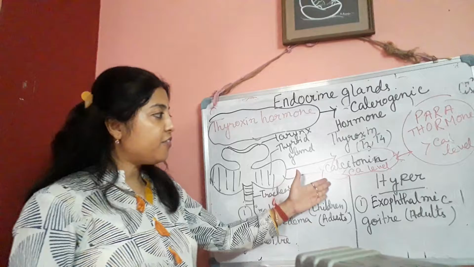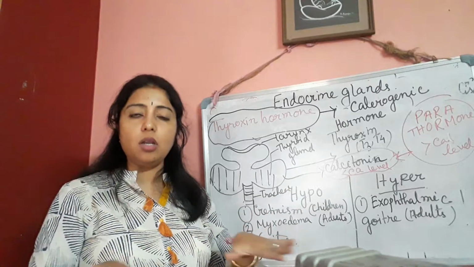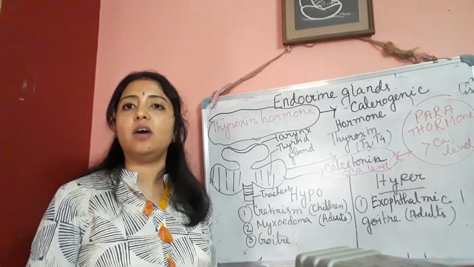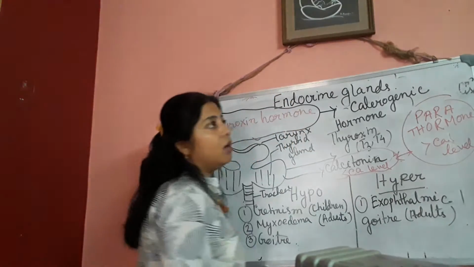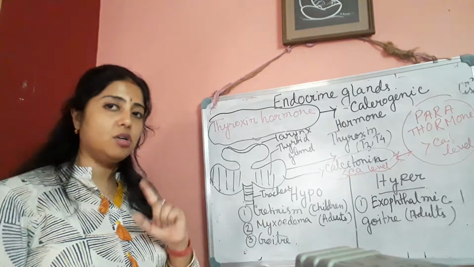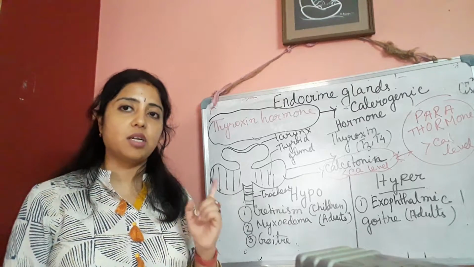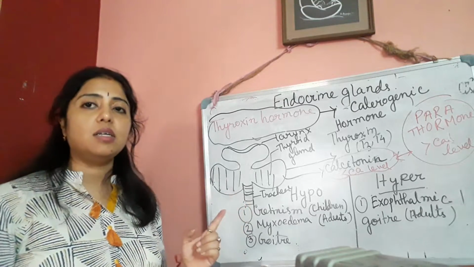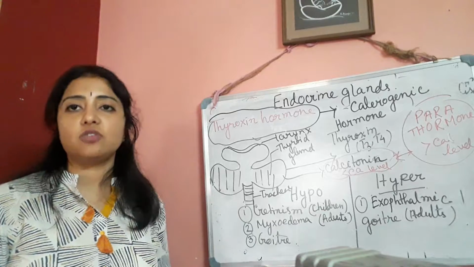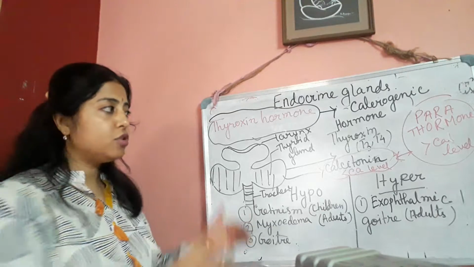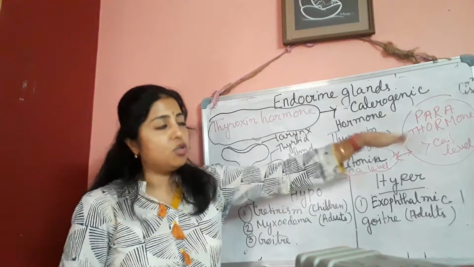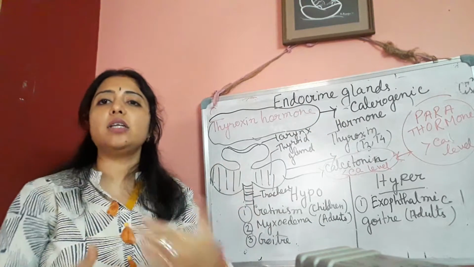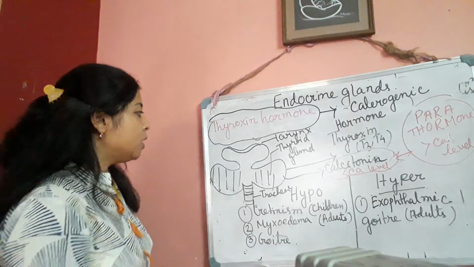Calcitonin decreases the level of calcium in blood, while parathormone increases the level of calcium in blood. Not only calcium, but for bone formation another component is necessary, that is phosphorus in the phosphate form. Clear? So calcitonin will decrease the level of calcium and phosphate, and parathormone will increase them. They have that antagonistic effect.